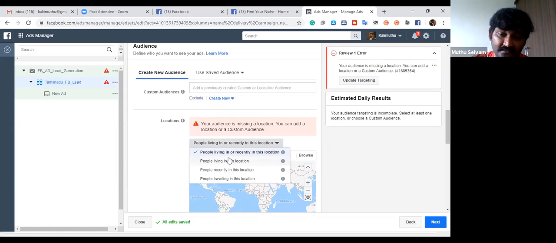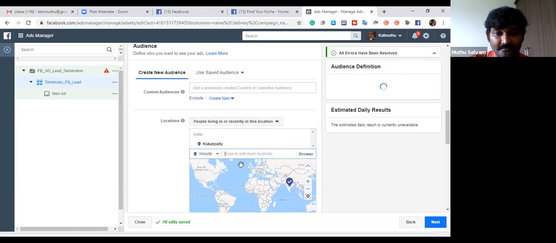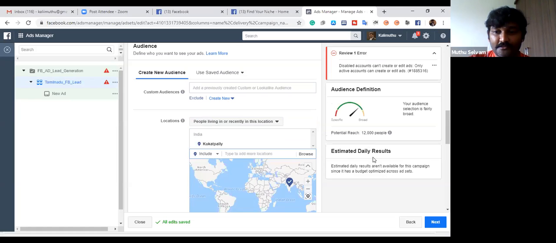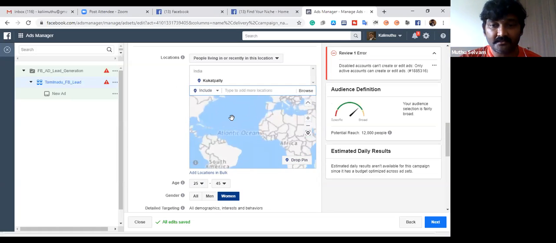Okay. So now, as I told you, there is one more powerful option here. People living in, for example, Anna Nagar, I made it. I'm staying in Kukatpalli in Hyderabad. In this Hyderabad, Kukatpalli, see, potential reach is 12,000 people. 12,000 people, only women are available, 25 to 45, they are using Facebook. So I could target these 12,000 people. I could sell the product if I am oriented to such kind of person.